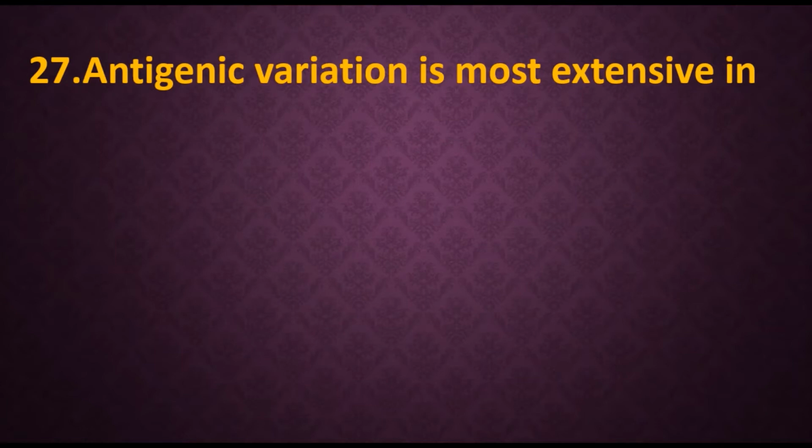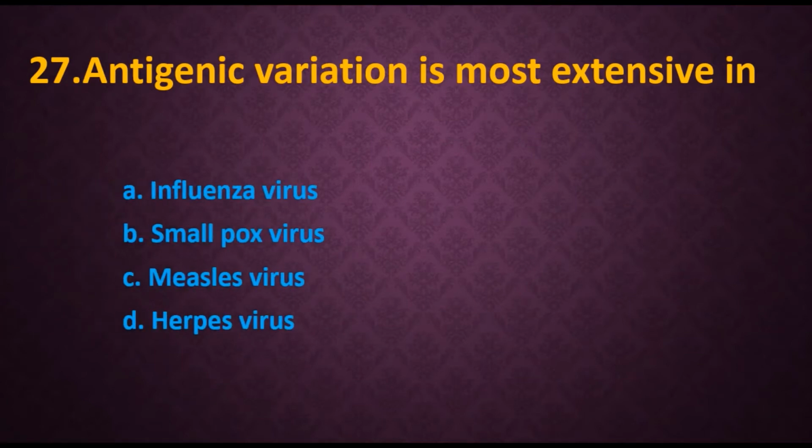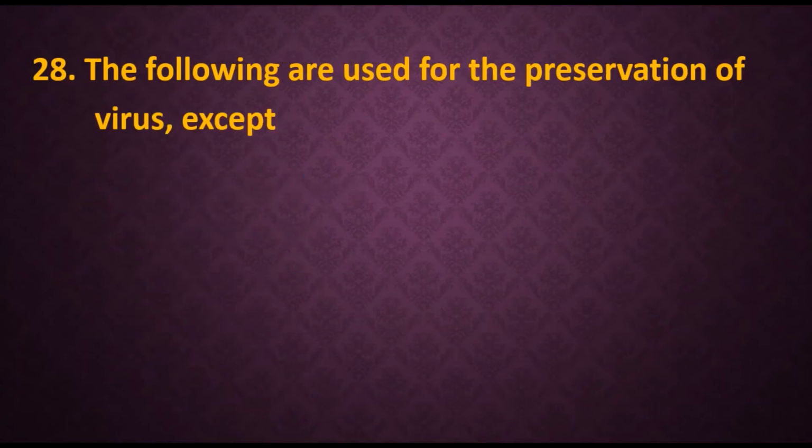27. Antigenic variation is most extensive in. Options are A. Influenza virus, B. Smallpox virus, C. Measles virus, D. Herpes virus. So obviously the answer is the influenza virus, because this is a repeated question.